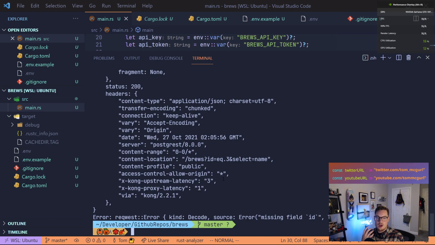And this is actually great, because imagine if we made this request and expected the response to be a brew, and we tried to work with it as if it was a brew, meaning we tried to get the name, we tried to get the rating, maybe we wanted an average of the ratings. That would be a problem. So Rust handles that up front by saying, hey, your response can't even be deserialized. It's not the right shape.